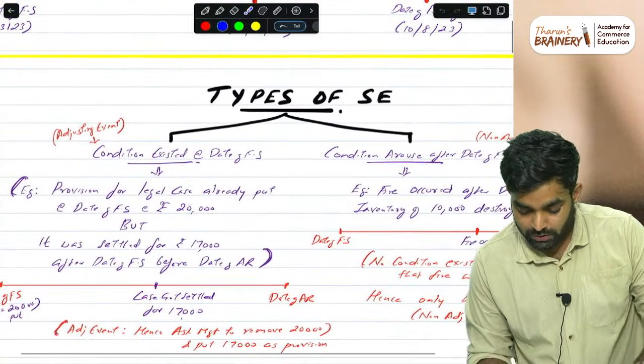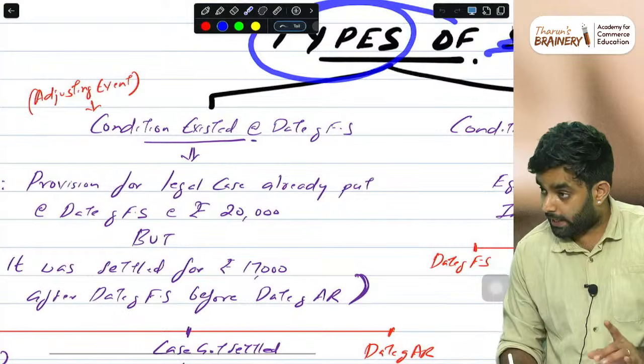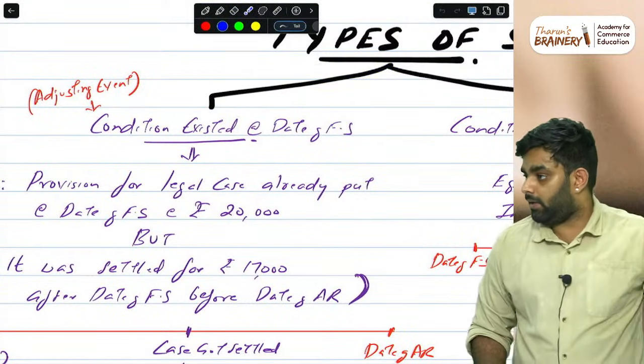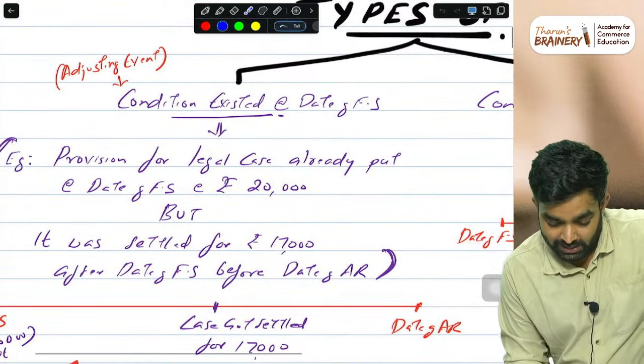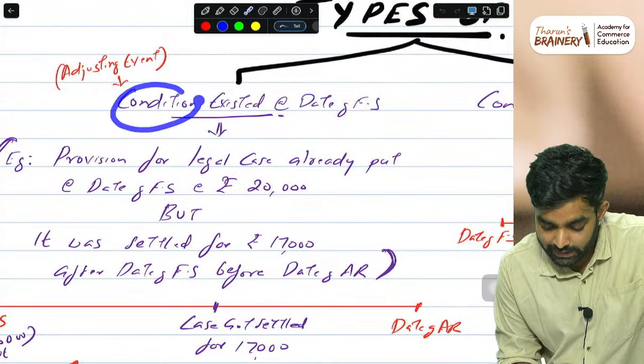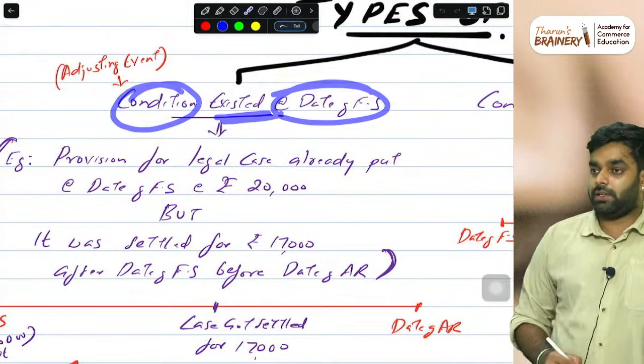So let's focus on types of subsequent events. Two types of events are there. This is basically an Inter level item, but it is needed for your Final level, else you will not be able to write the answer. First is what we call the adjusting event. You would have learned it in Inter, same thing. That is, the condition is existing as on the date of financial statements.